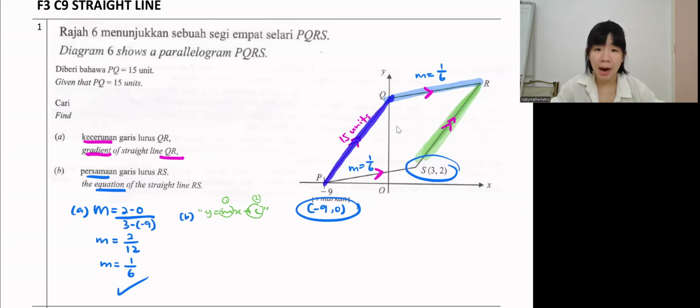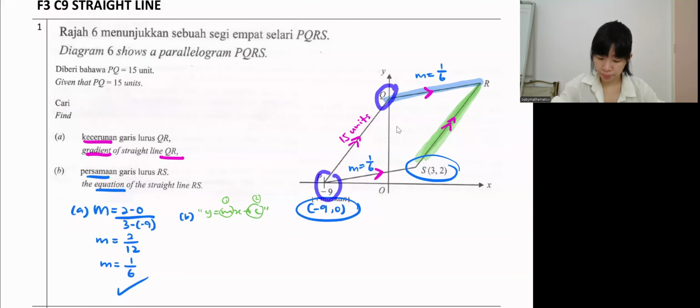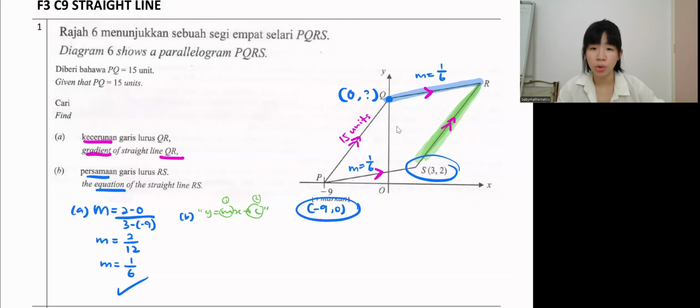So let's look at PQ. Can we have two coordinates or not? Now we have P, but how about Q? A point on the y-axis, the x will be 0. Then how about y? We don't know. They give us this 15 units, definitely for a reason. P to O is negative 9 to 0, so it's 9 units.